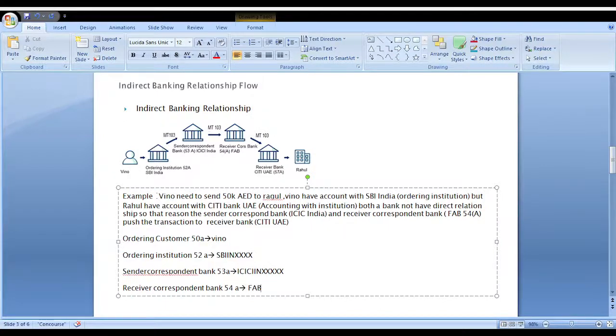The receiver correspondent bank sends the amount to the beneficiary institution, Citibank UAE.